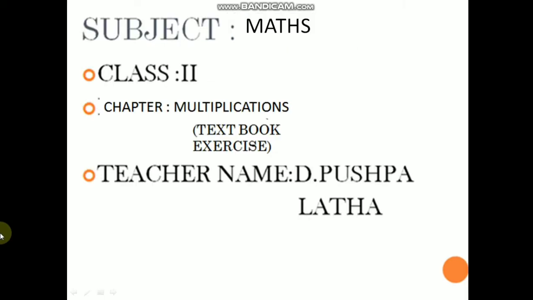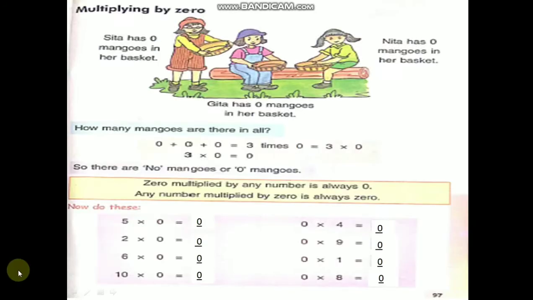Today I am going to teach you maths chapter multiplication, children. Okay, children. Multiplying by 0. 0 multiplied by any number is always 0.